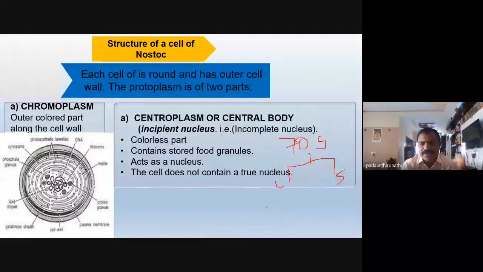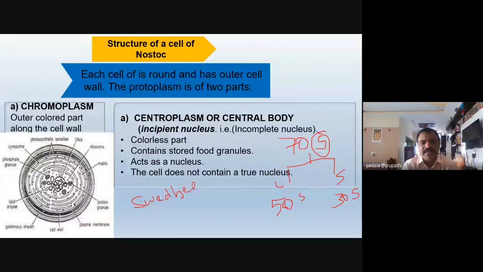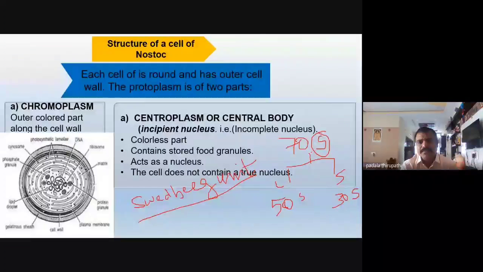The larger subunit is 50S and the smaller subunit is 30S. Sir, in this S, what is S? S means Svedberg unit. So 70S type of ribosomes are contained in the cells of BGA, blue-green algae, in our Nostoc also.